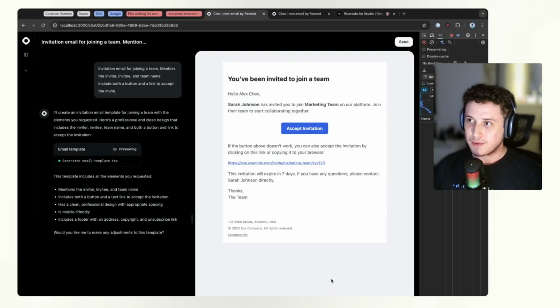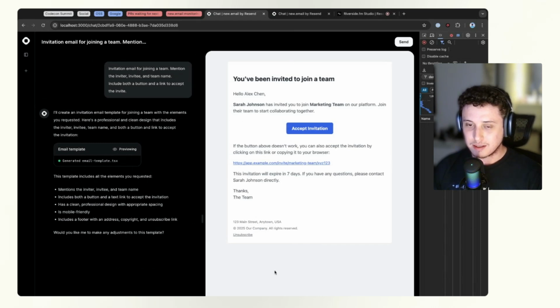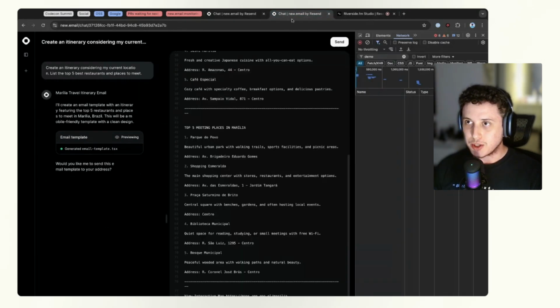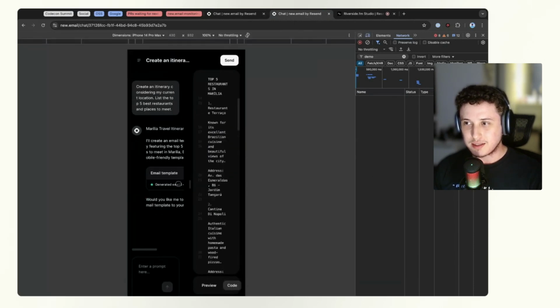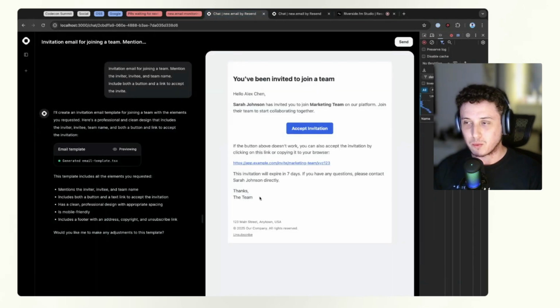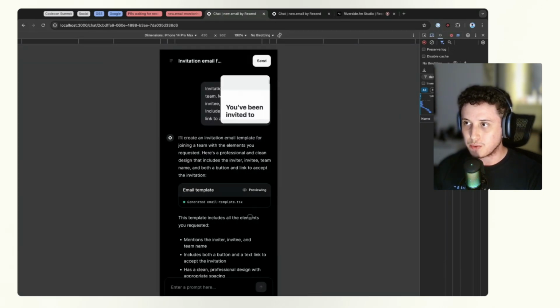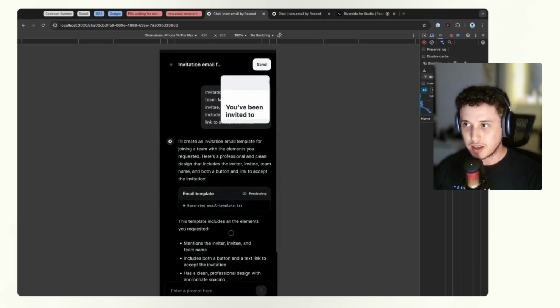So right here, I have New.email running locally, and that's the desktop view we have so far. So that's what you would see in production right now. But if we go to production and switch to a mobile version, we'll see that the overall user experience is not that optimized. So that's one thing that we've been heavily working on in order to improve the UI and UX. So right now, with this work in progress change, if we switch to the mobile version,